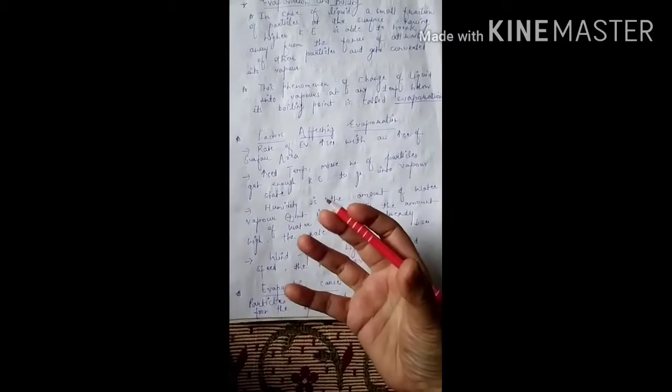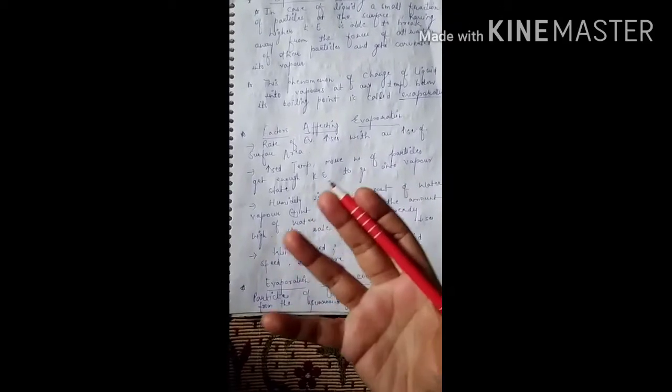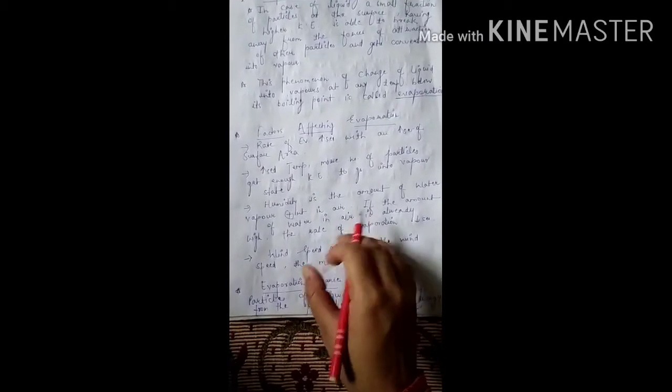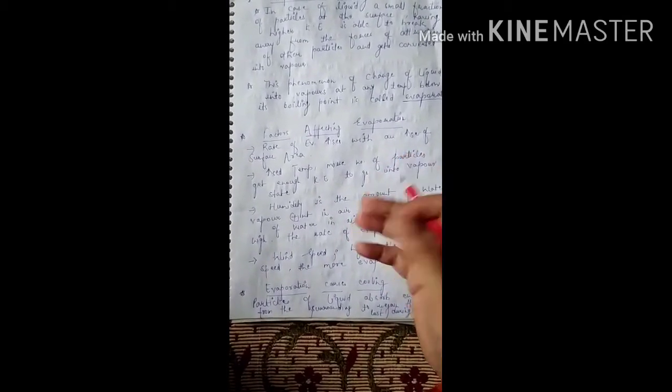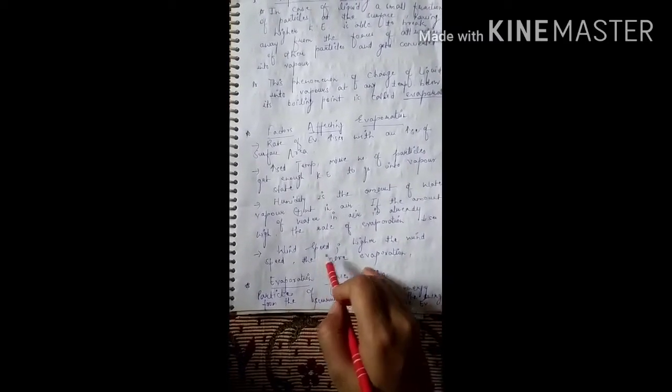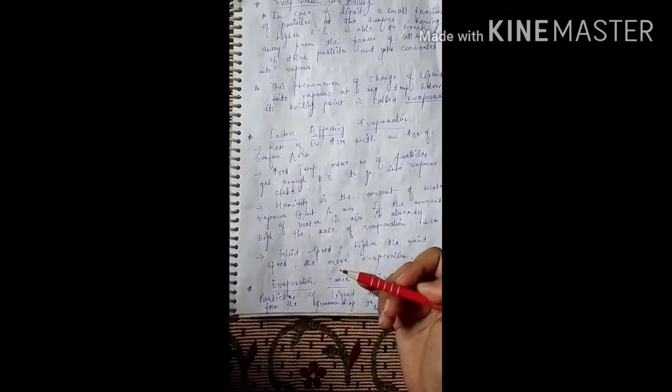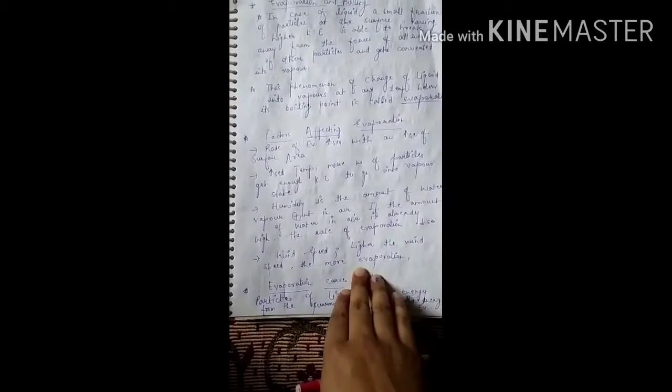What is humidity? Humidity is the amount of water vapor present in the air. If the amount of water vapor in the air is already high, then the rate of evaporation decreases, because the surroundings already have water vapor. Now wind speed: the higher the wind speed, the more the evaporation. If the wind speed is higher, then the evaporation also increases.